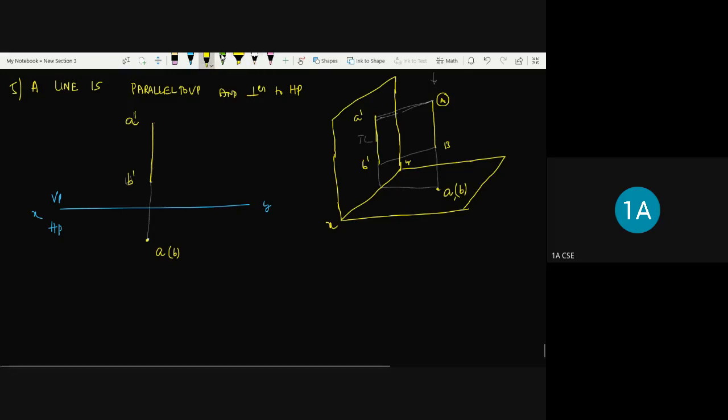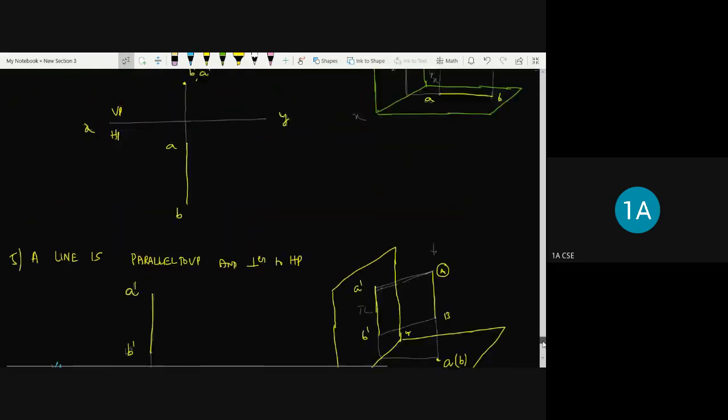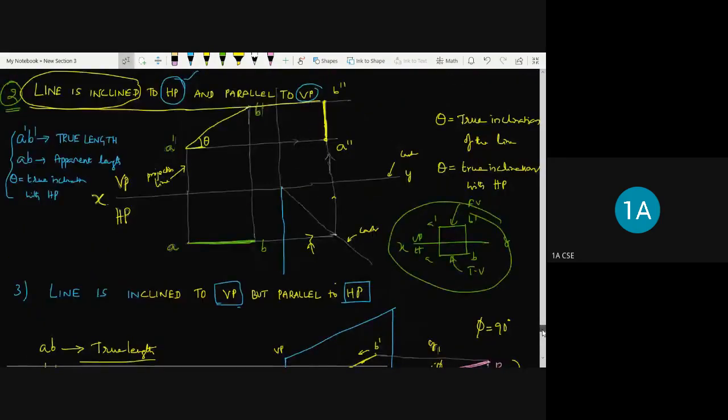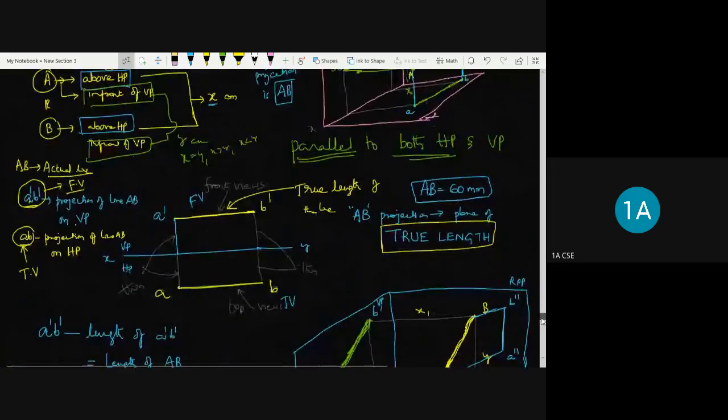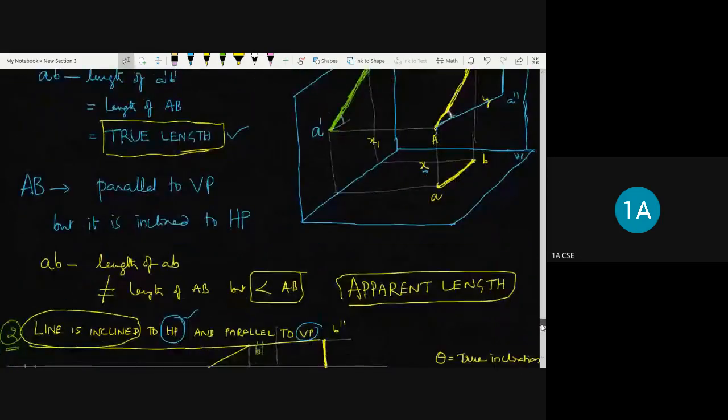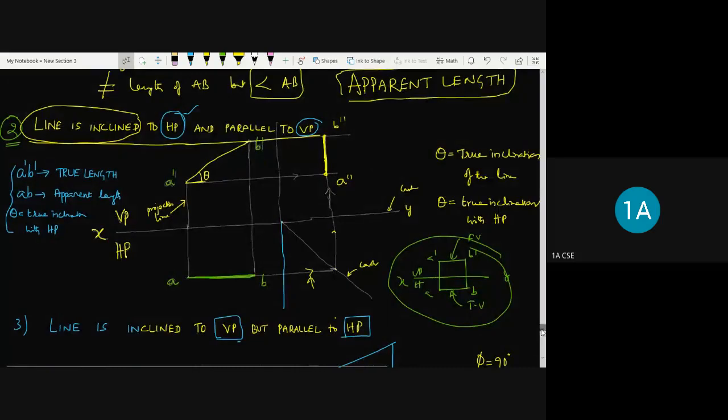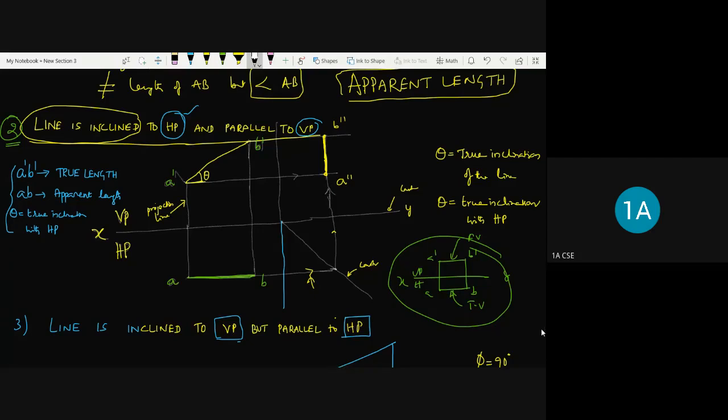How to represent the dimension? I'll go to the beginning of this, the line inclined to, see here. Yeah, so I'll come here. Okay. Right. So here, from A dash you need to project perpendicular to this A dash B dash line.